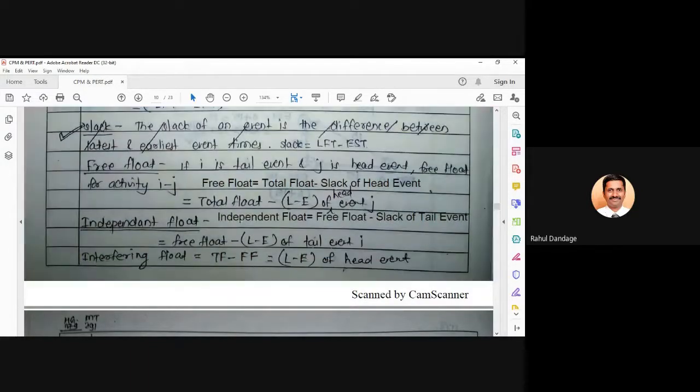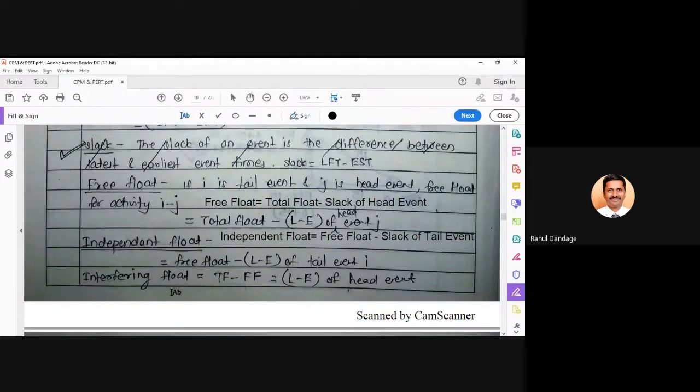So I will just put it like this: interfering float is equal to slack of head event.